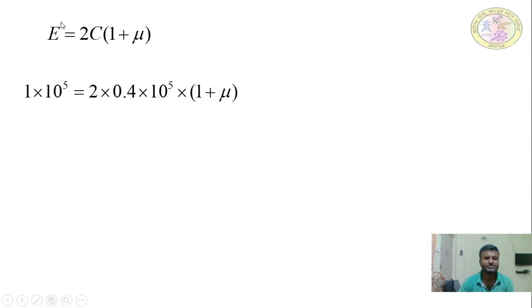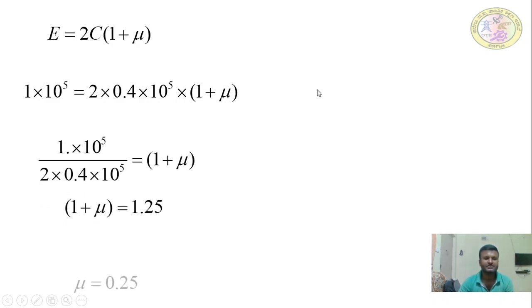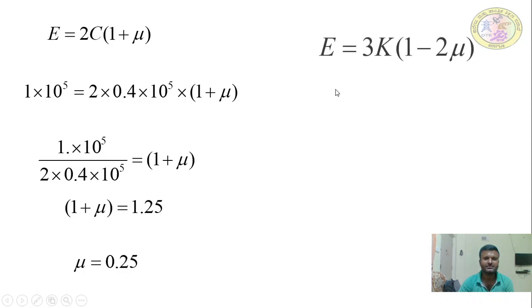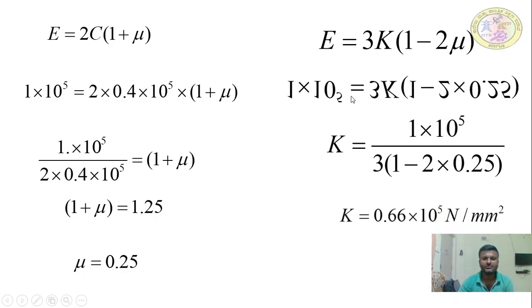Substitute the values of E and C here, and mu is equal to how much? It is 0.25. When we know mu, we have change in length and original length. Again here, you can find out bulk modulus also by a relation between E, K and mu. What is the value of bulk modulus? 0.66 into 10 to the power of 5 Newton per mm square.